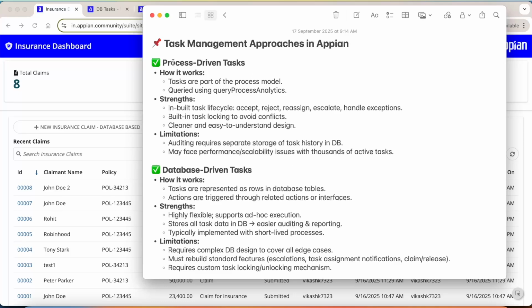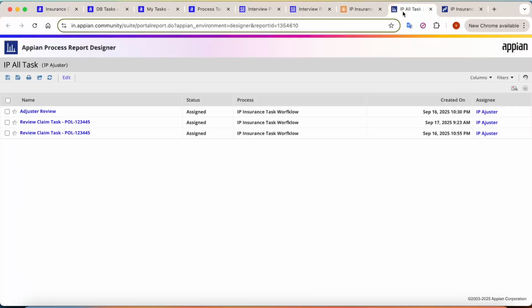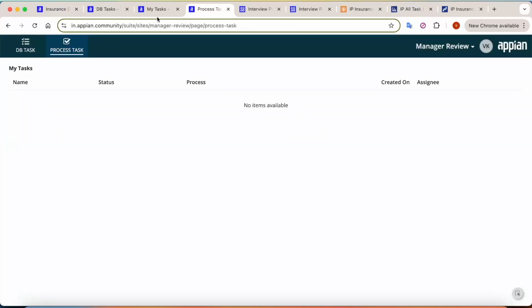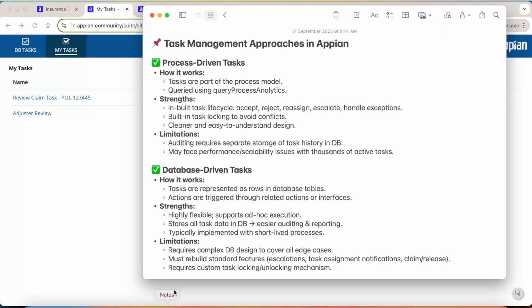First of all, we saw the process driven task. How does it work? Tasks are part of the process model, queried using query process analytics. So in the process task, we are creating a process report, querying the data, and then showing that data onto our site.